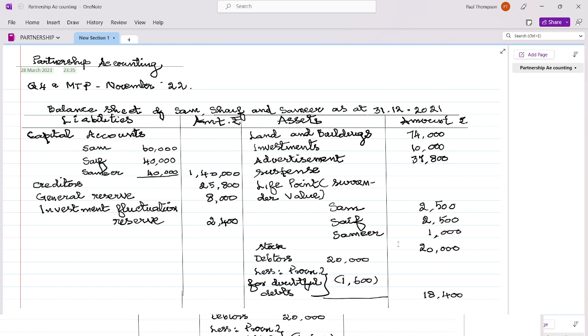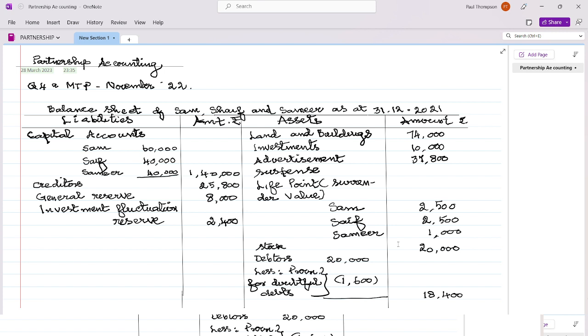So surrender value is 10% means 100% is 10,000. So on death of Samir, the firm will get 10,000 from the insurance company. Okay, already 1,000 is appearing on the asset side of the balance sheet. So we will be distributing the differential amount to partners, all partners in their old profit sharing ratio. This also you know that. If you are not clear about this concept, please visit my earlier videos.